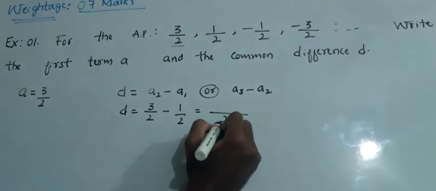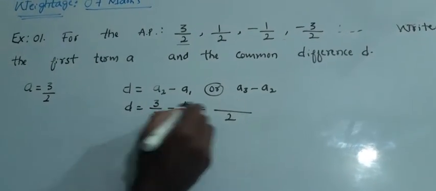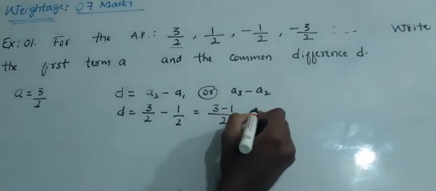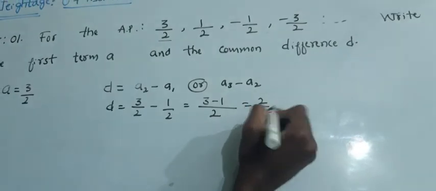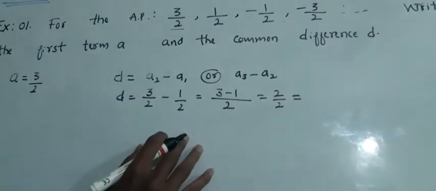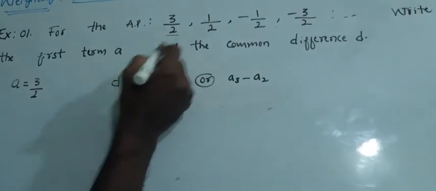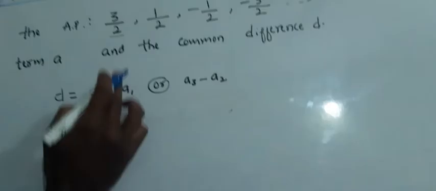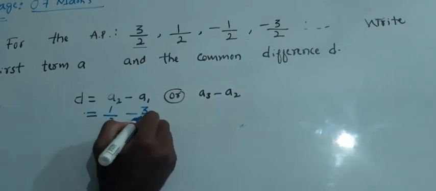LCM will remain the same, 2, because those are like fractions. 3 minus 1, 2 by 2, which is equal to... What is A2 here? 1 by 2 minus what is A1 here? 3 by 2.